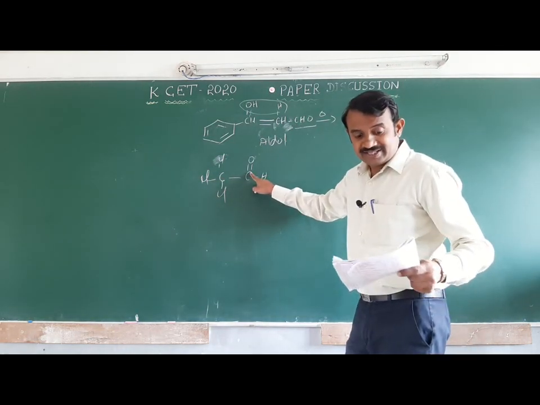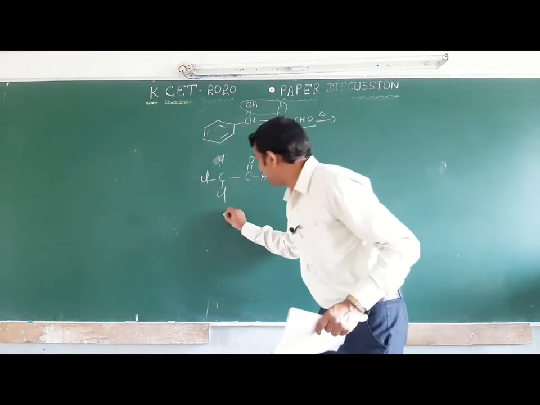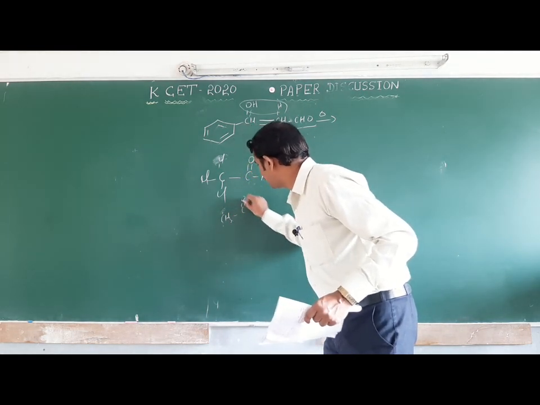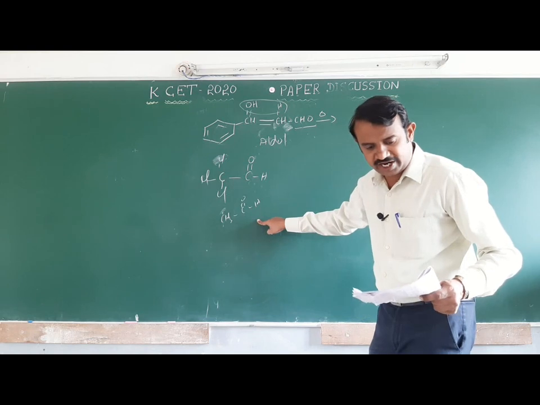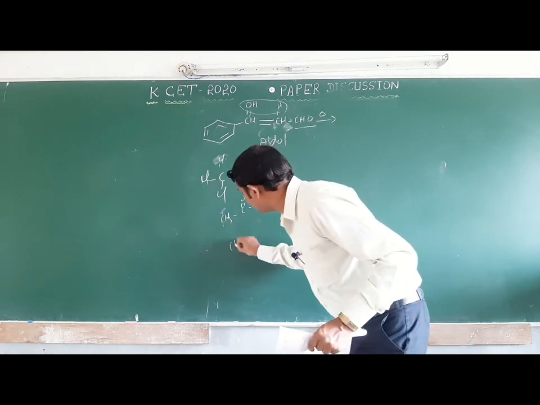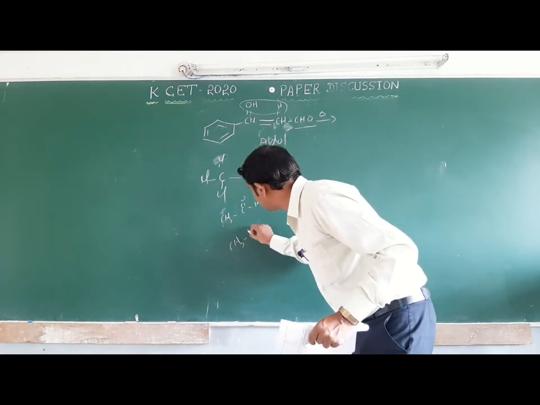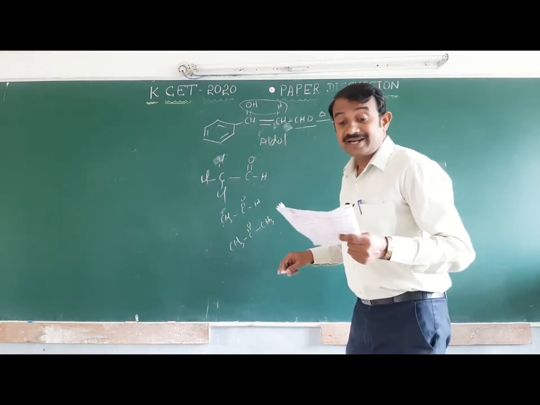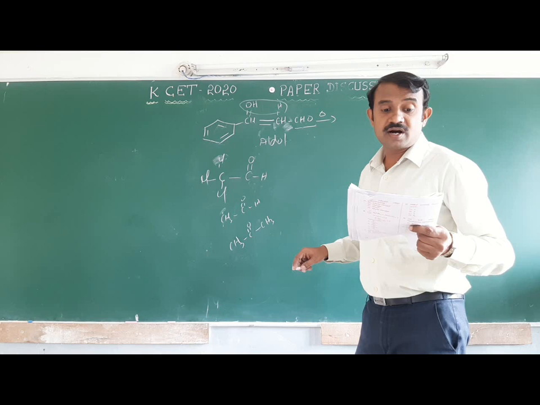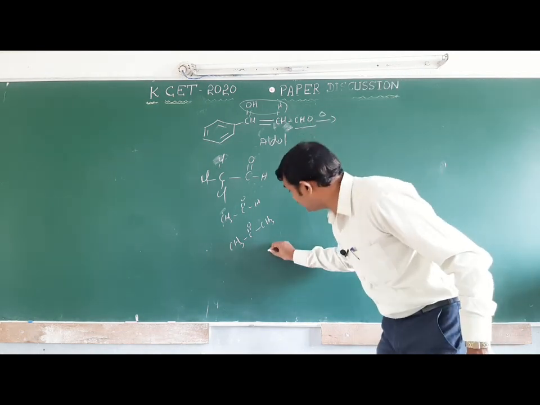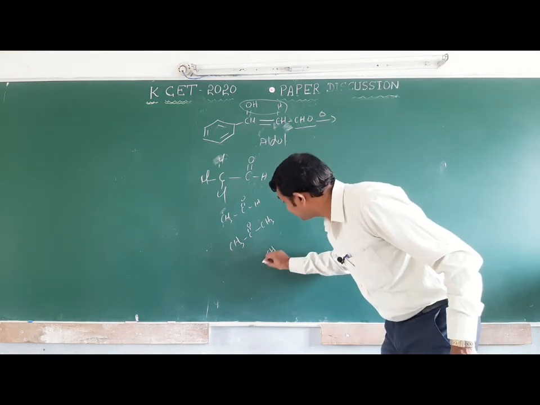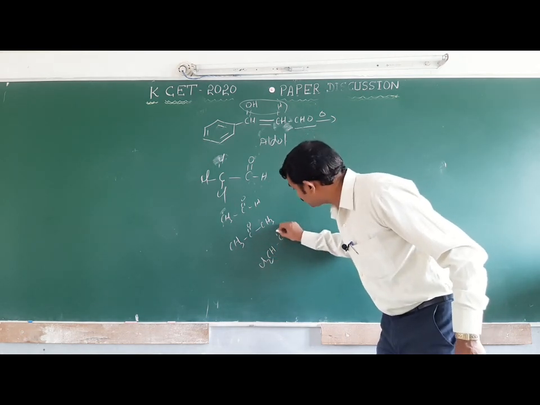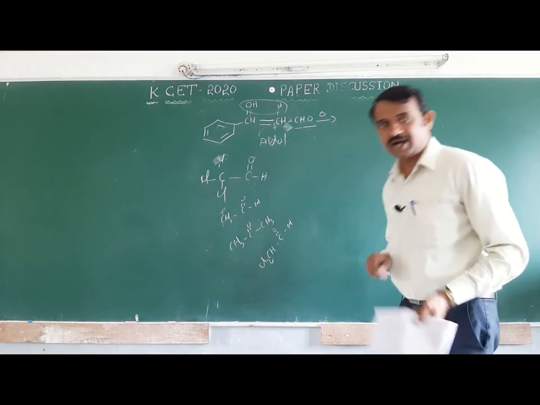Second one, acetaldehyde, CH3CHO. Third one, acetone, CH3COCH3. Last one, dichloroacetaldehyde. Dichloro means CHCl2CHO. Listen here.